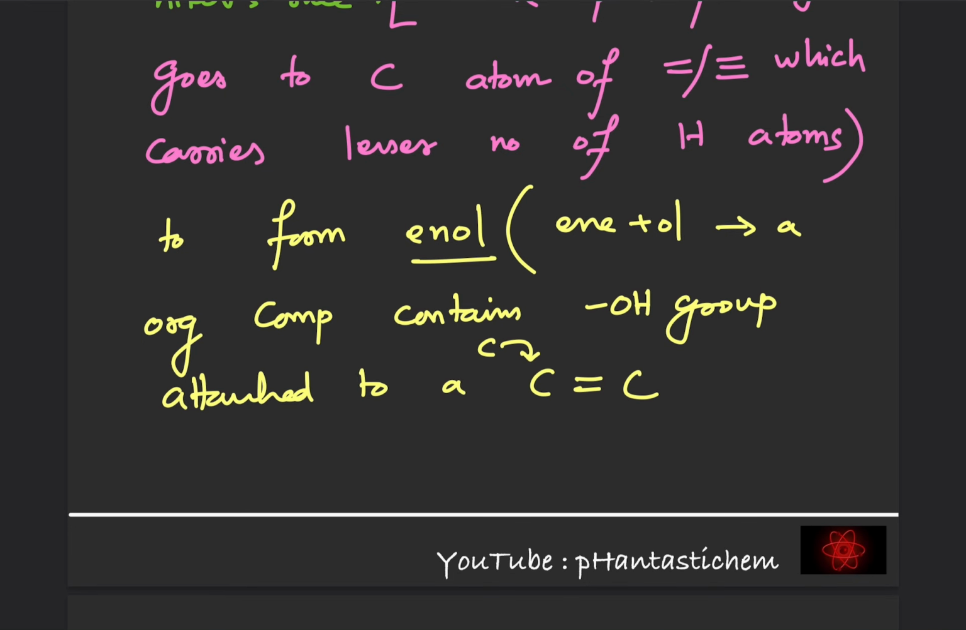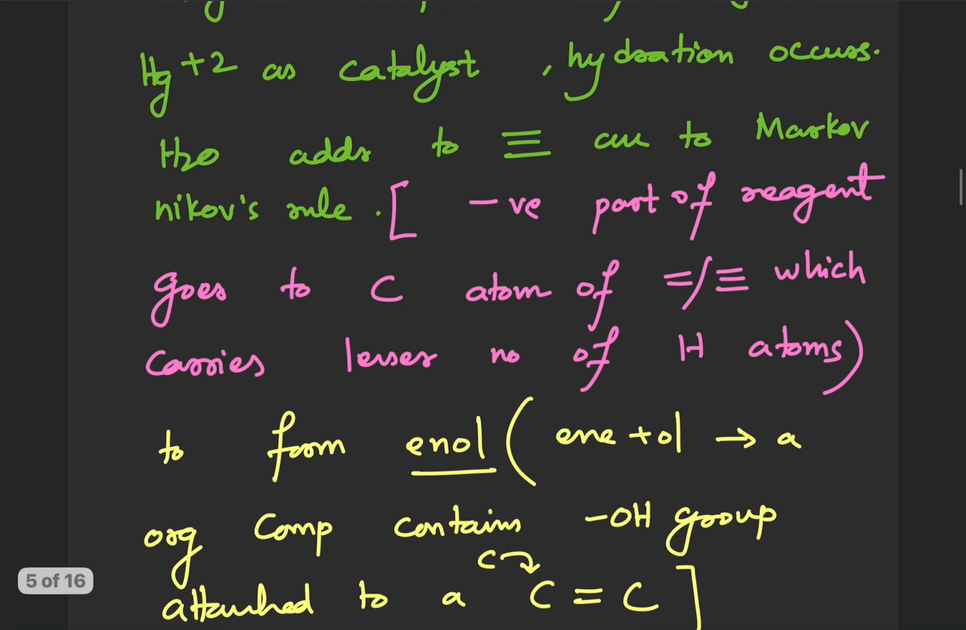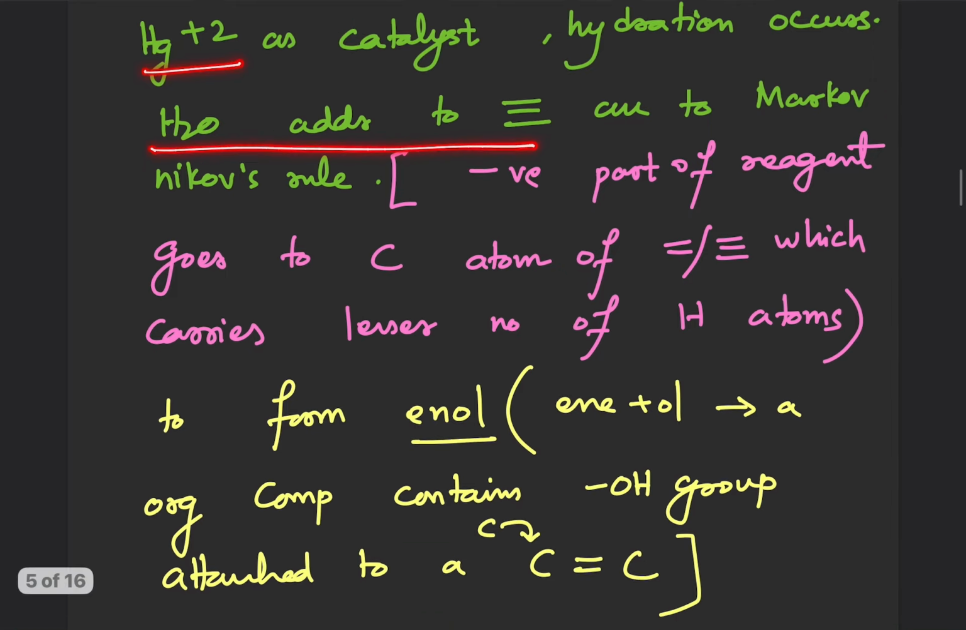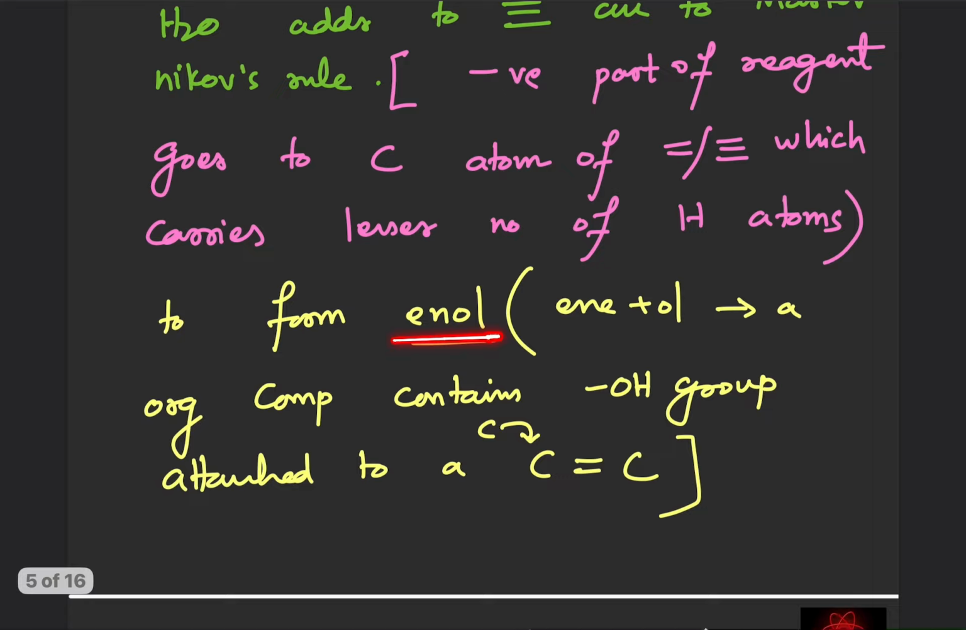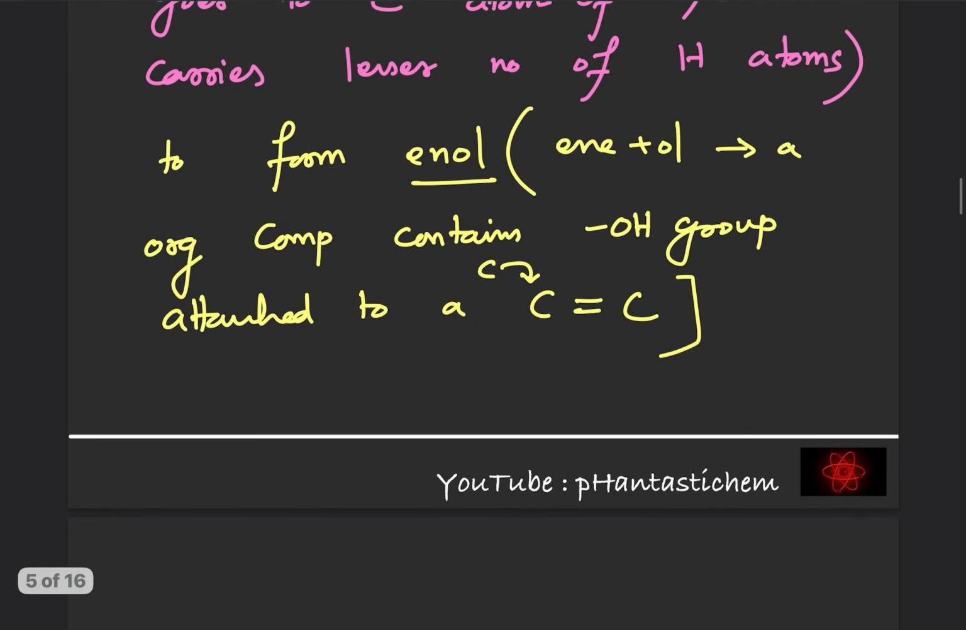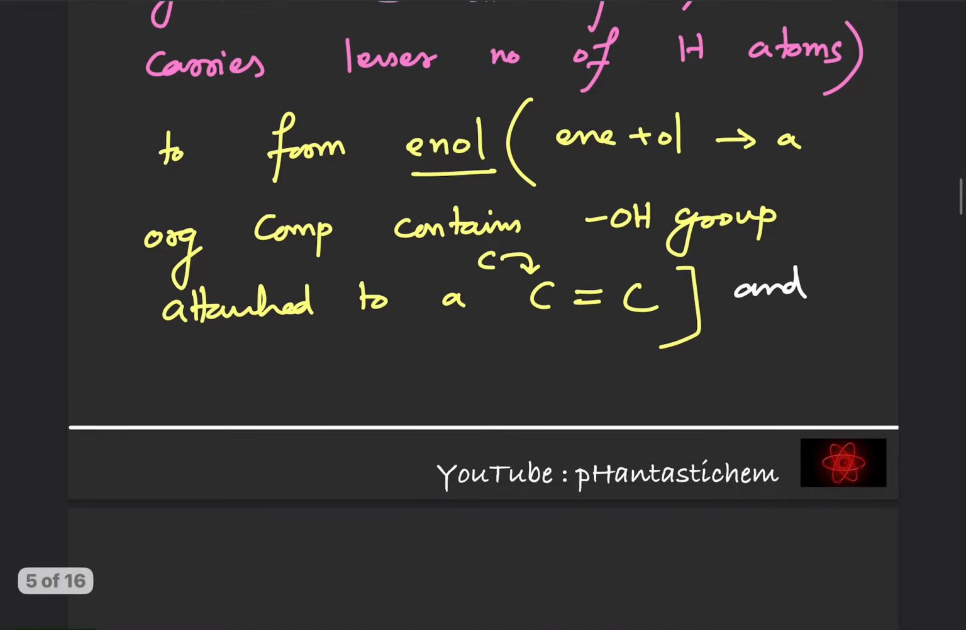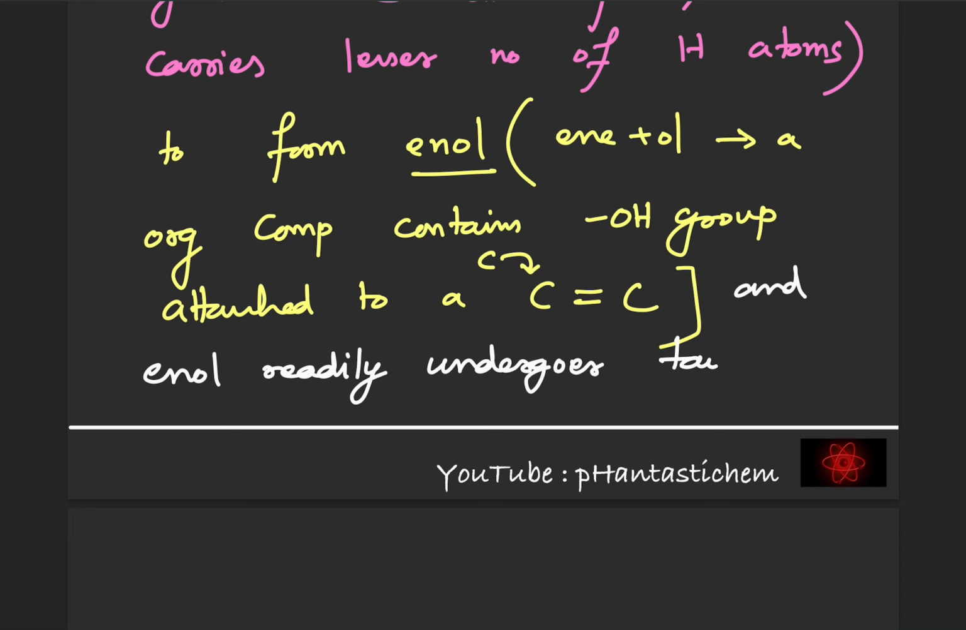Okay, and so what is happening, we added, in the presence of Hg plus 2, alkynes will add water to form enol, and that enol will readily undergo tautomerization to form the corresponding carbonyl compound. Okay, so enol readily undergoes tautomerization.